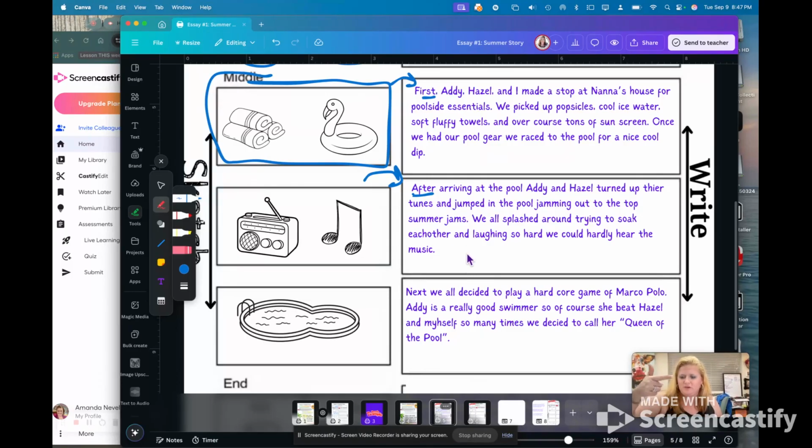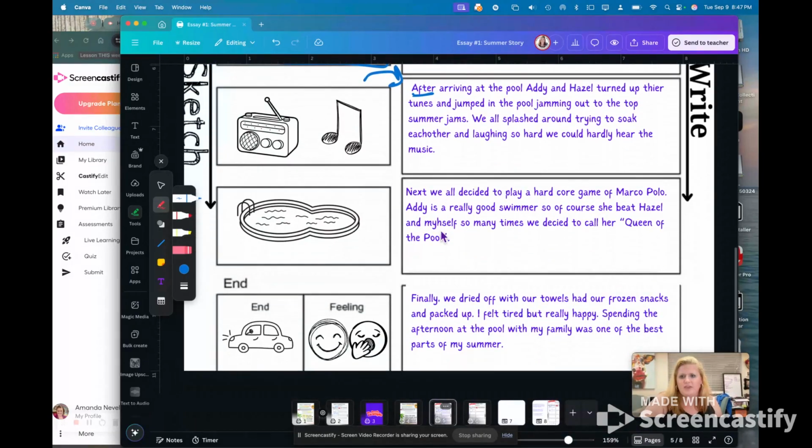Event, so set it up. First event, next event, and my final important event. I drew the pool, right? Next, I have another transition word. Try to use those in your writing today. We all decided to play a hardcore game of Marco Polo. Addie is a really good swimmer, so of course she beat Hazel and myself so many times we decided to call her Queen of the Pool. All right, so explain the event, talk about it, and give a few details to really help your reader imagine what was going on. And then your last paragraph,